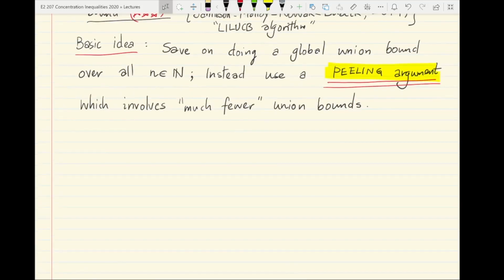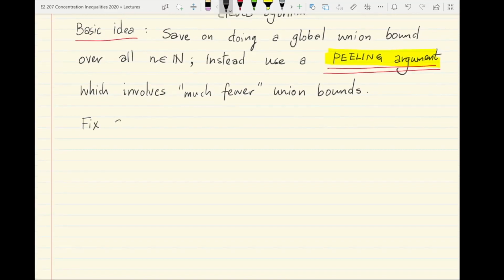Okay, so maybe let's set up some notation before I describe the idea in more detail. Let's fix some epsilon, a constant between 0 and 1. You can think of epsilon equal to half, for instance, for the remainder of the proof. Let's define u0 as time instant 1, and let's define the next time instant u_{k+1} as 1 plus epsilon times uk, for all k greater than or equal to 0.